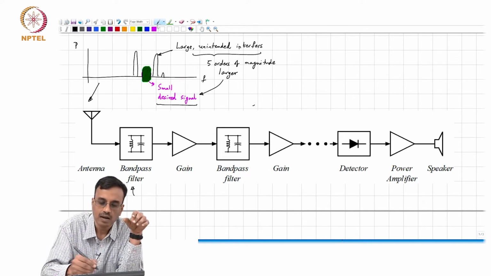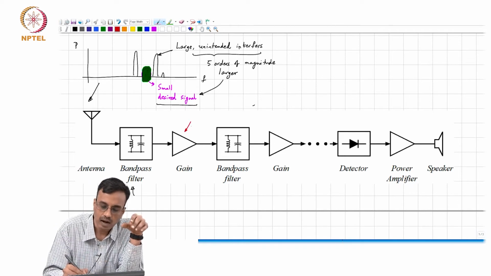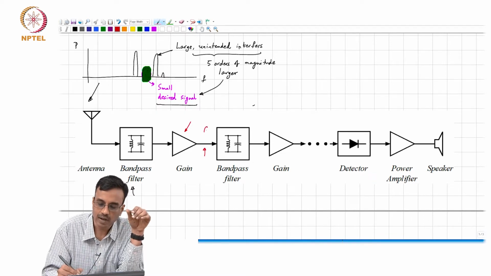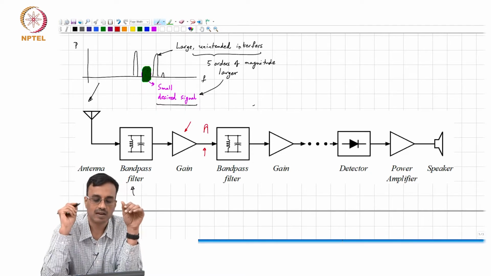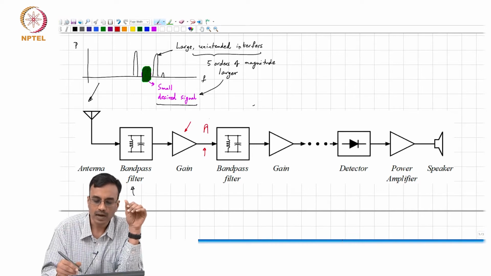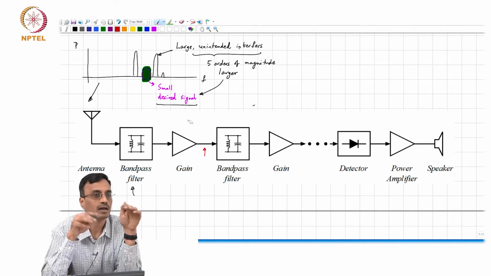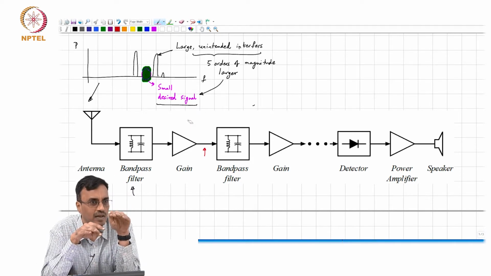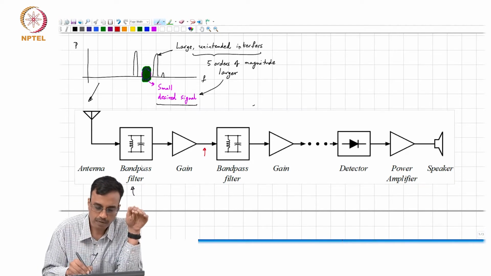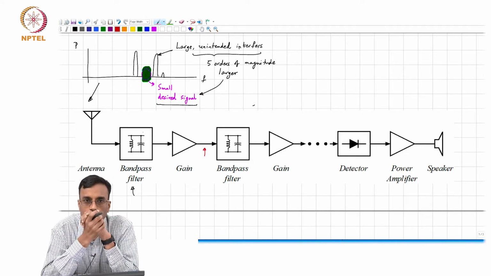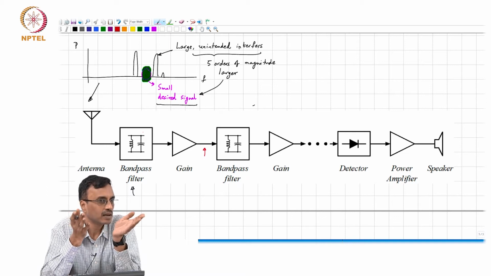Then now the signal here has the small, slightly amplified desired signal, but more importantly, the difference between the interferers and the desired signal becomes smaller as a consequence of the bandpass filter upfront. Does it make sense? All right.